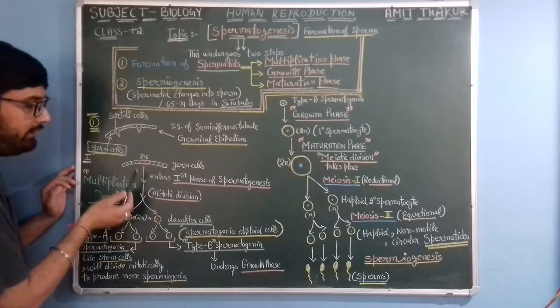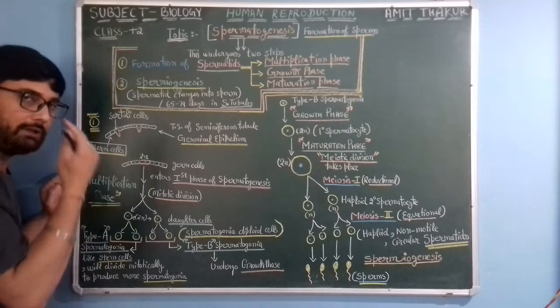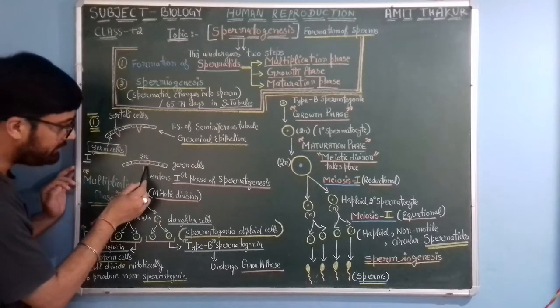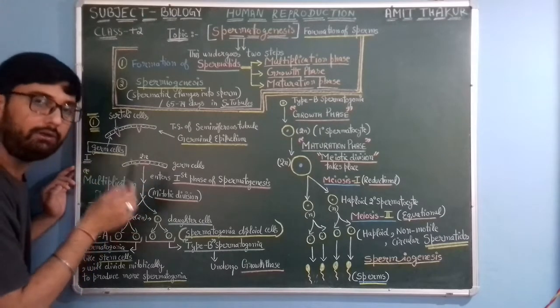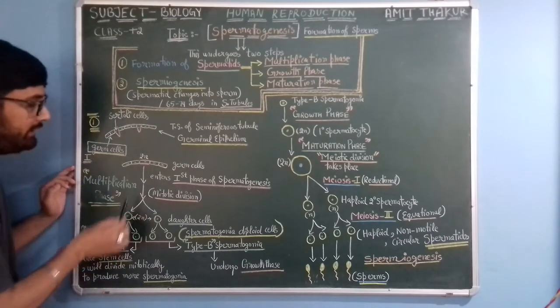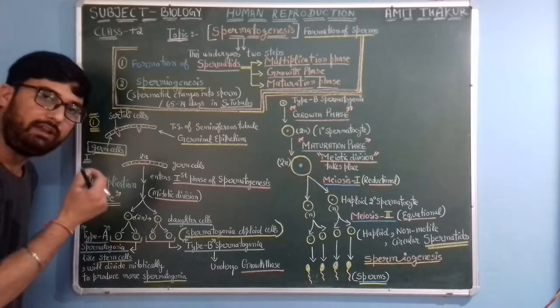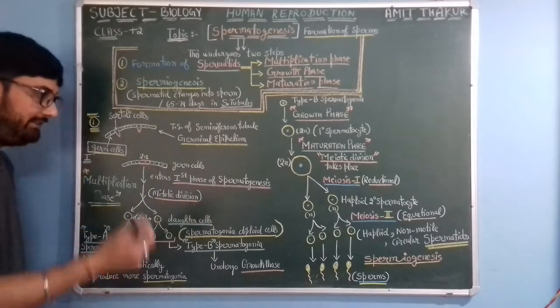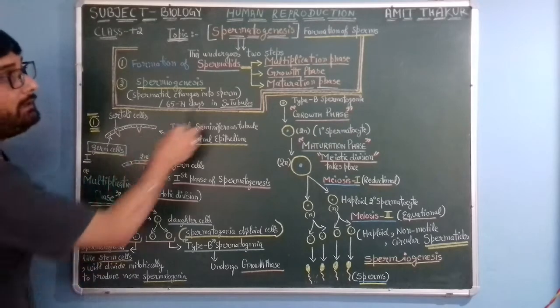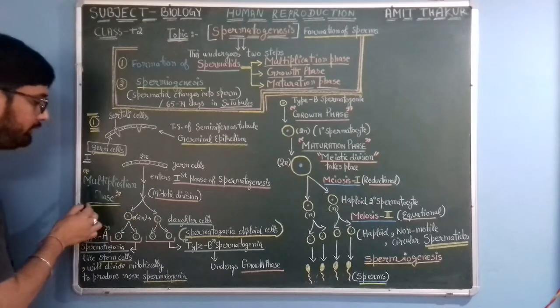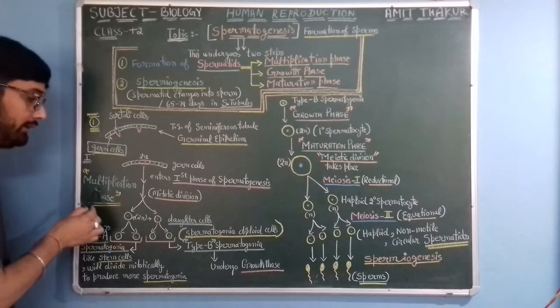Out of these germ cells, we would take only one germ cell to make you understand. This is one germ cell which is diploid, 2n. This germ cell would undergo the first phase of spermatogenesis, which is the multiplication phase.